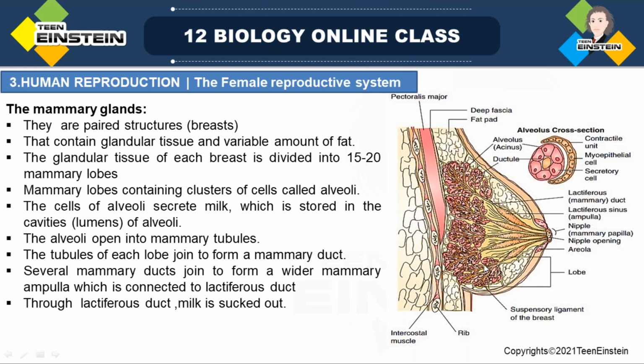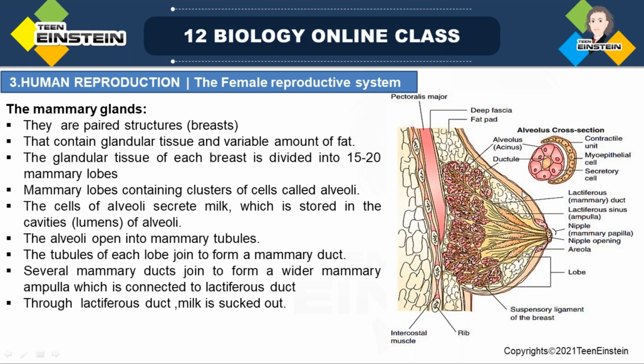Each cluster of cells is called alveoli. These are the clusters of alveoli.